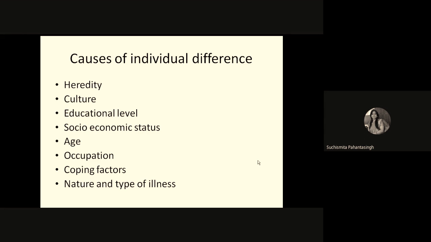So they will adopt things likewise. One is in a good environment, another in a criminal tendency or criminally stimulated environment. So they will possess characteristics as per their culture, as per their environment. Then education: one is highly educated, another is low educated. So they will have individual differences as per their educational level. Some have low socioeconomic status, and one person has high socioeconomic status. So that will also create individual differences.